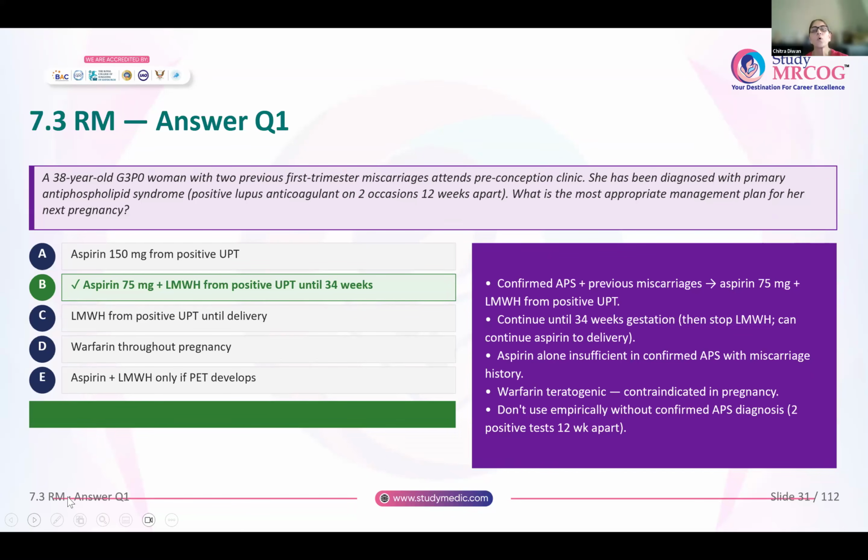Remember, only aspirin or only low molecular weight heparin is not going to help in any woman who has antiphospholipid syndrome. And if antiphospholipid syndrome is not diagnosed, please do not use aspirin and low molecular weight heparin empirically. It doesn't improve the pregnancy outcome.